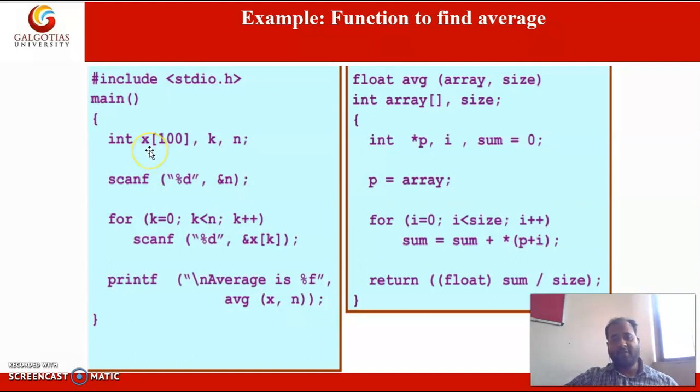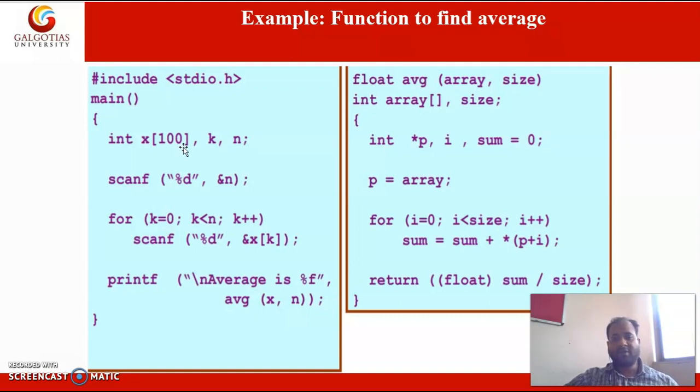So I have reserved space for 100 elements. It doesn't mean that all of them must be used; we can store some of them.